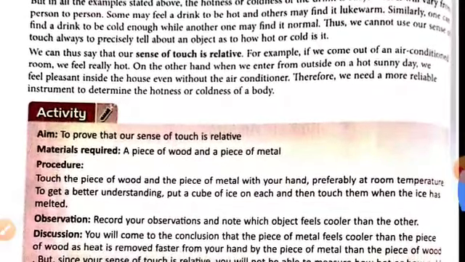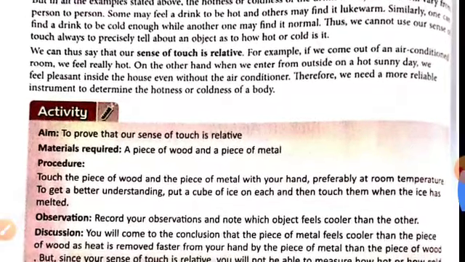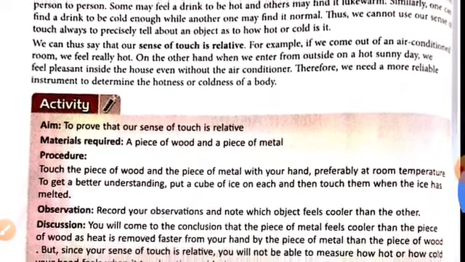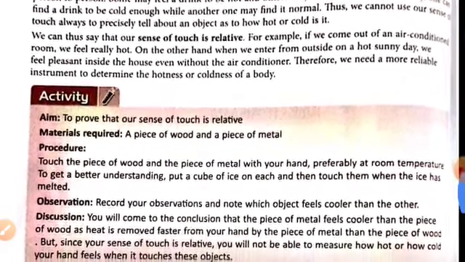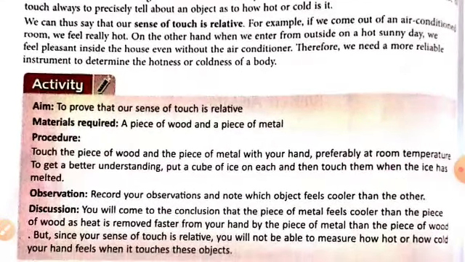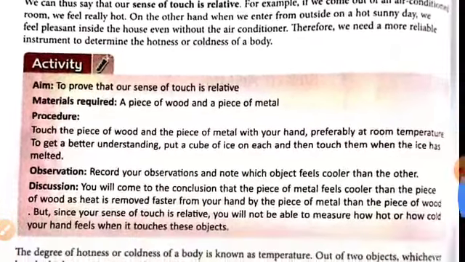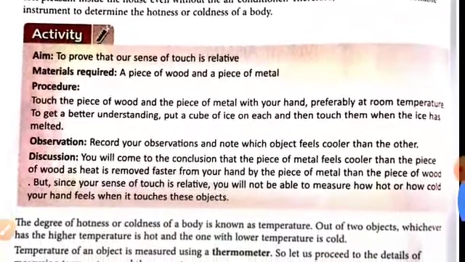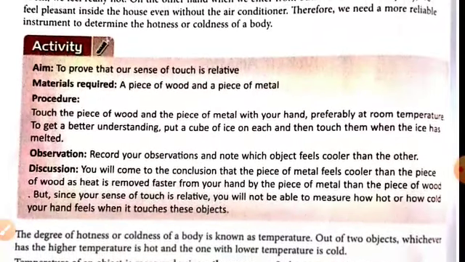When we come out of an air conditioned room, we feel hot. But on the other hand, when we enter a house from outside on a hot sunny day, we feel pleasant inside even without the AC. Therefore we need a more reliable instrument to determine the hotness or coldness of a body. For that we have the thermometer.